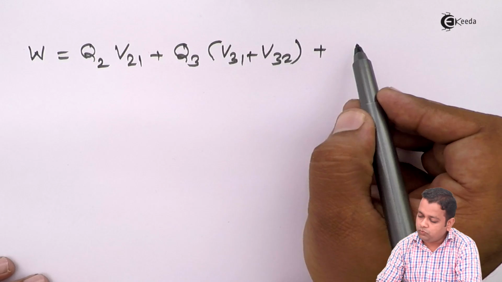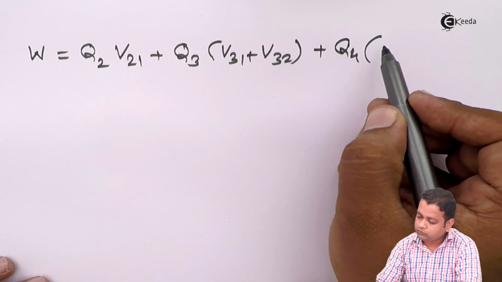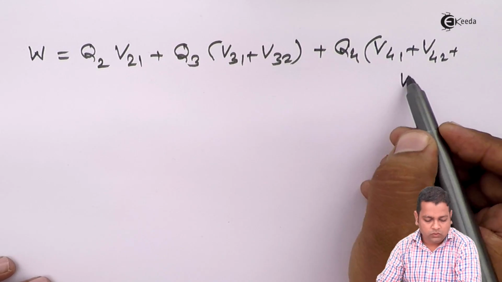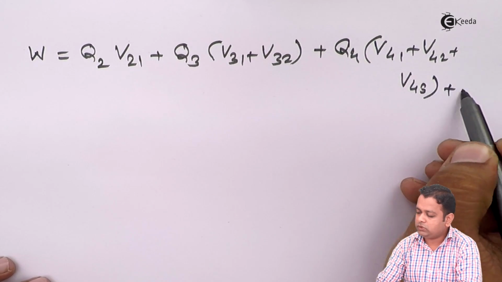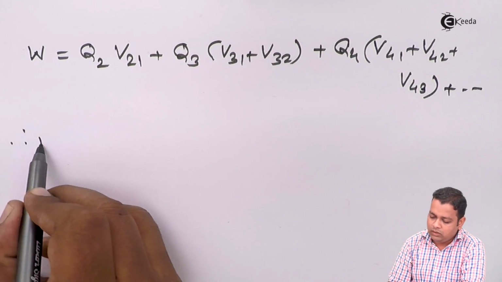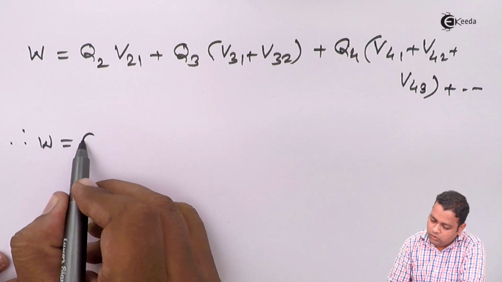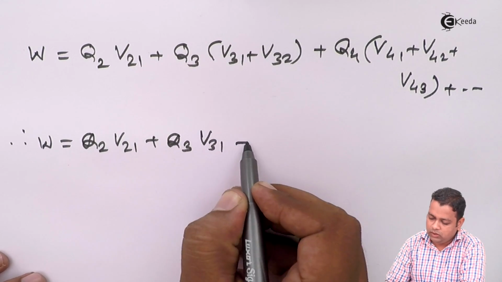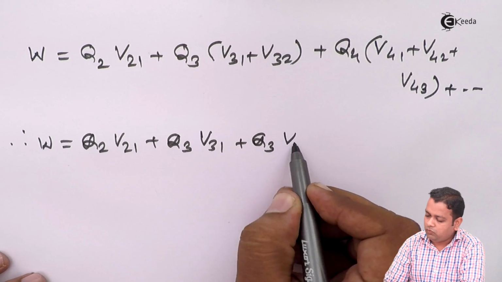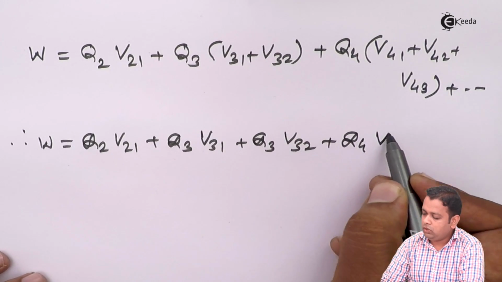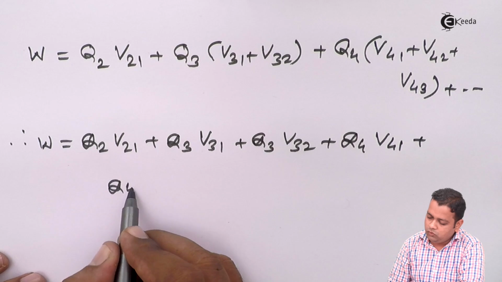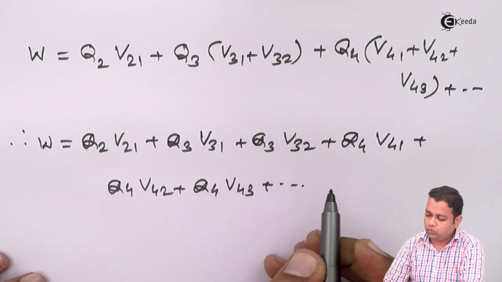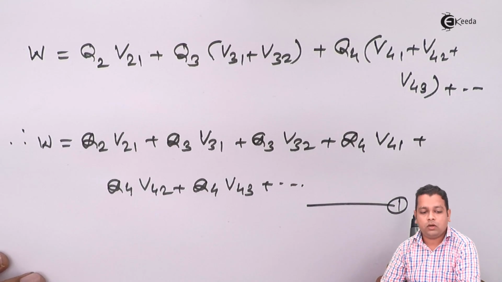For the fourth charge Q4 we have in multiplication V41, V42 and V43. So this process may go on. Hence we can write W is equal to Q2 V21, plus Q3 V31 plus Q3 V32 plus Q4 V41 plus Q4 V42 plus Q4 V43 and so on. Let us represent it by equation number 1.